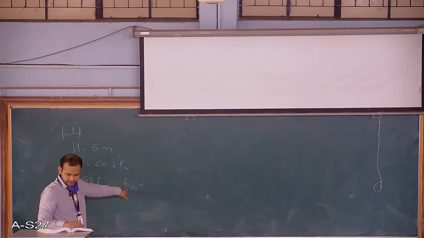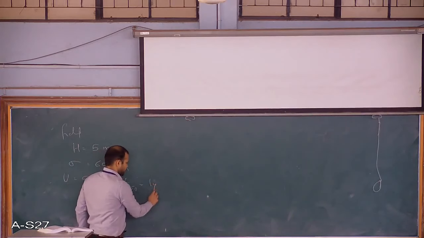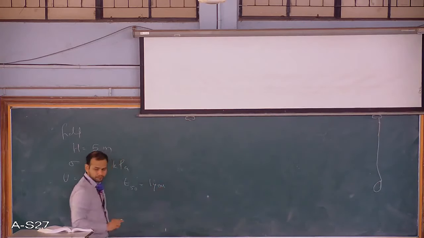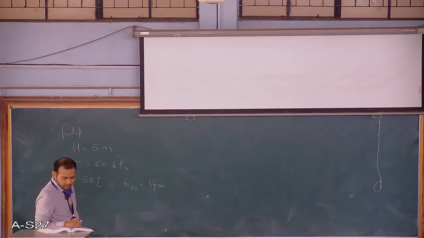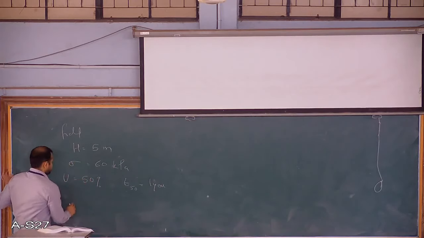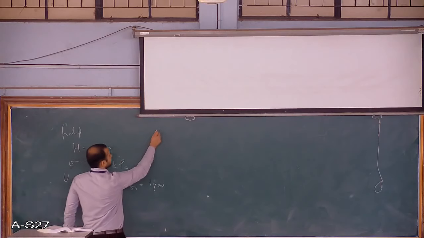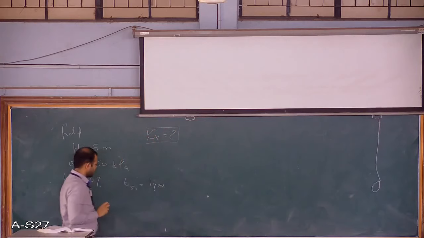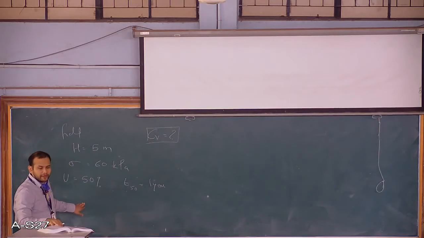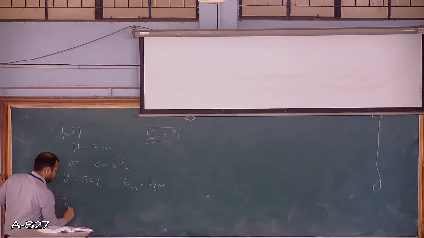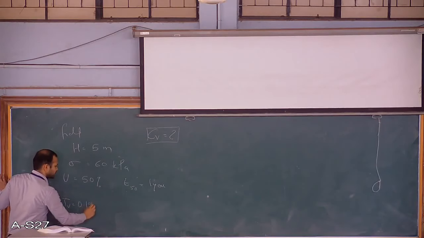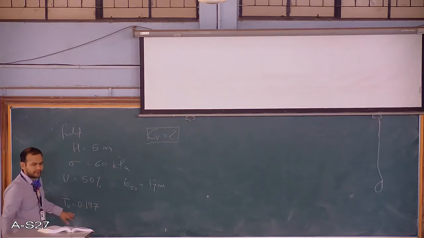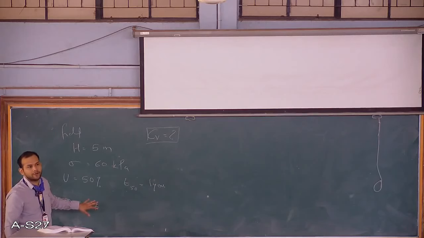So the time is 1 year. They have asked you to find CV. They have also given the value of TV. So TV is given, 0.197. As I told you, sometimes they may not give you this value of TV.